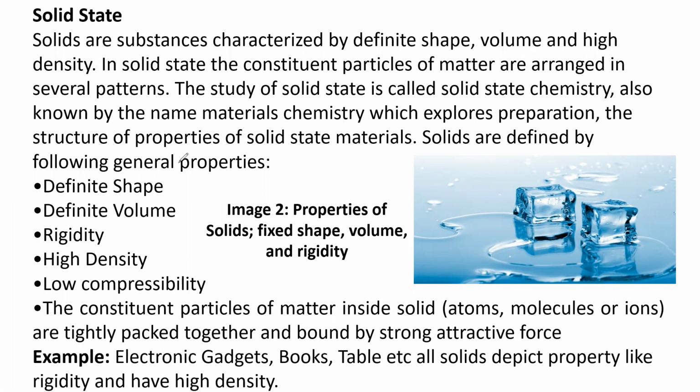Solids are defined by the following general properties: definite shape, definite volume, rigidity, high density, low compressibility. All these are very important. Please note down.